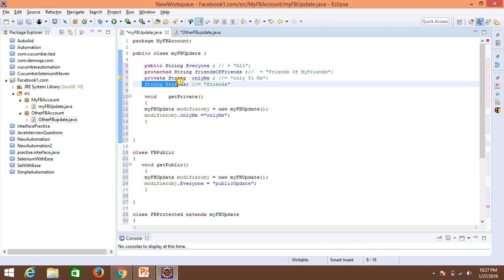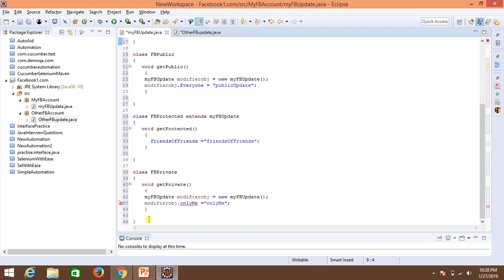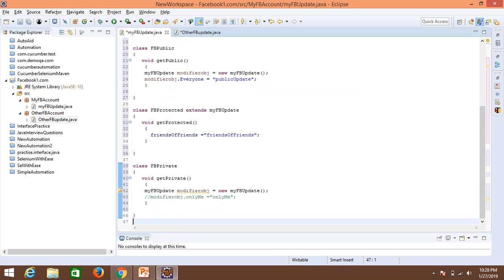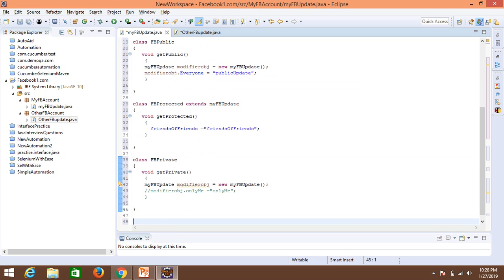Okay, the next one is string friends, which is a default one, which means your friends are, you can say, the default ones who can check your updates and send you friend requests, etc. Sorry, they are already your friends. I mean to say they can check your updates and your stories, etc.